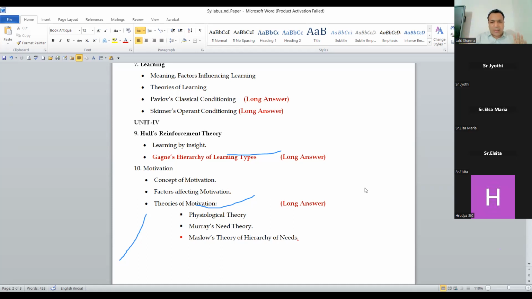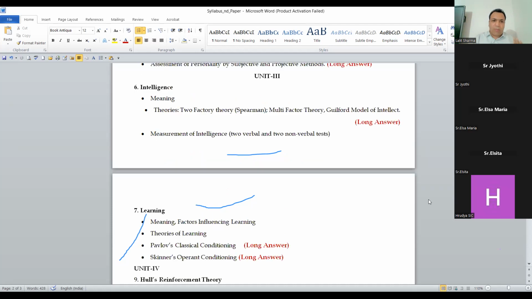So under unit 3, I recommend to all of you, go for the learning part. I'm not saying leave the intelligence topic. I'm saying, prepare the intelligence topic for the short answer, right? For the long answer, go for all 3 questions: meaning, factors influencing learning, Pavlov conditioning, and Skinner operant conditioning, right?